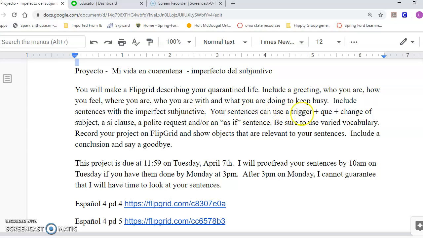Include sentences with the imperfect subjunctive. Your sentences can use a trigger plus que plus a change of subject, but make sure that your trigger is in the past tense, and then your subjunctive should be in the imperfect subjunctive. You can use a si clause. You can use a polite request or an as if sentence. All of this information is in your note packet, and I gave you a lesson last week on this information we practiced. Be sure to use varied vocab, record your project on Flipgrid, show objects that are relevant to your sentences, include a conclusion, and say goodbye.